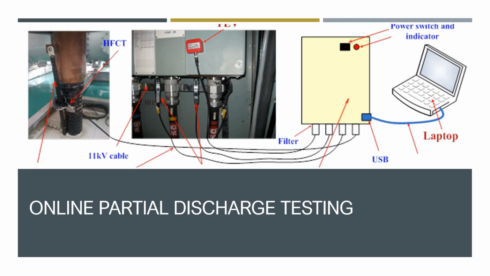So for online partial discharge testing, online testing is performed while the equipment is energized at normal operating voltage. The testing is conducted during real operating conditions under typical temperature, voltage stresses, and vibration levels.